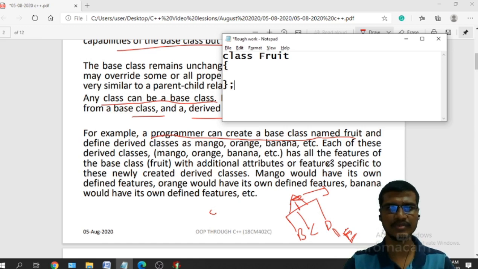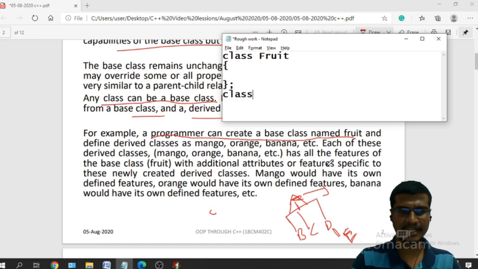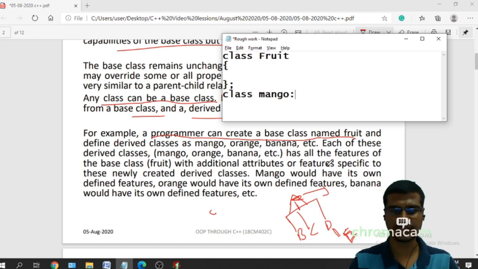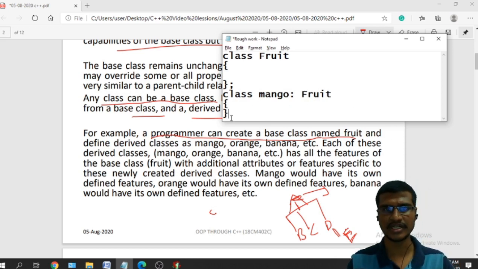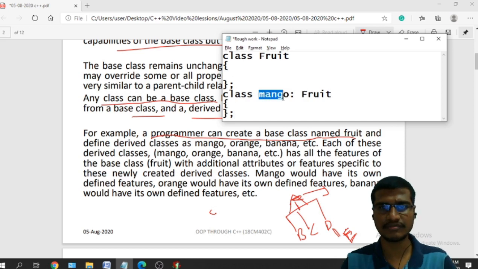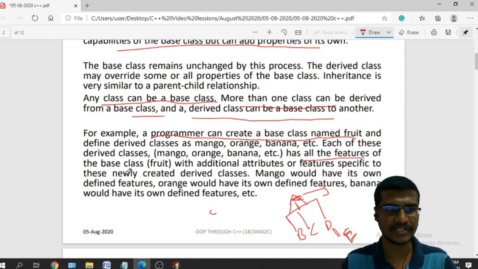Actually these are objects, but for example, I can derive mango from this fruit class. Generally it is not a good practice, but I can derive like this. Mango is a class that is derived from this fruit class, and orange is a class that is derived from this fruit class. Each has all the features of the base class fruit with additional attributes or features specific to the newly created derived classes.